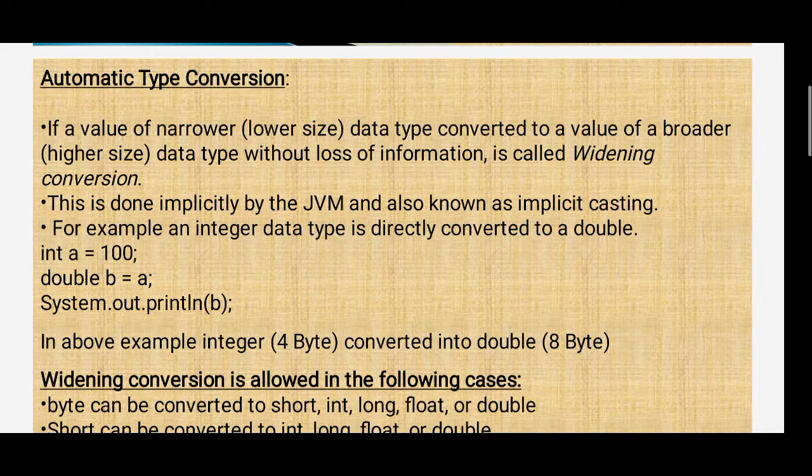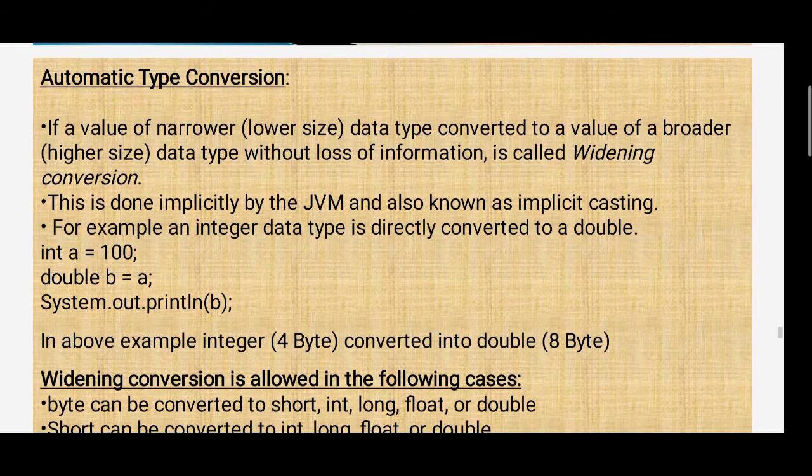For example, an integer data type is directly converted to double. int a = 100; double b = a; System.out.println(b). In the above example, integer 4 bytes is converted into double 8 bytes.